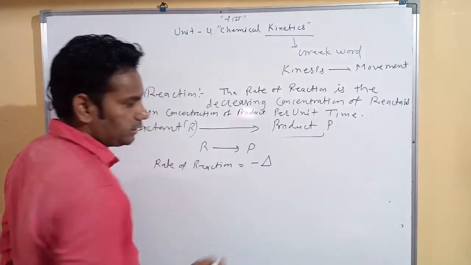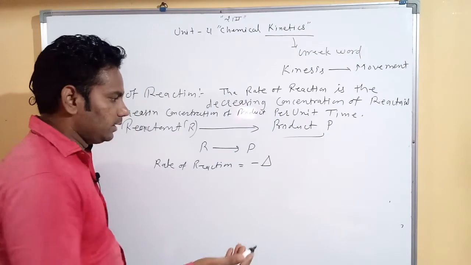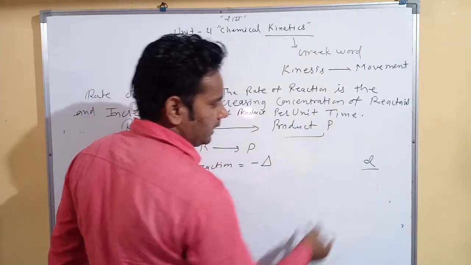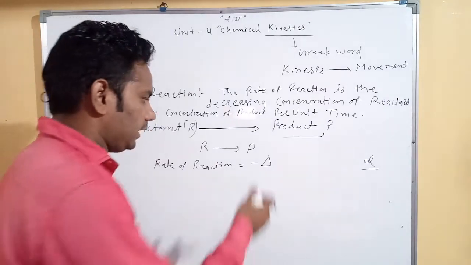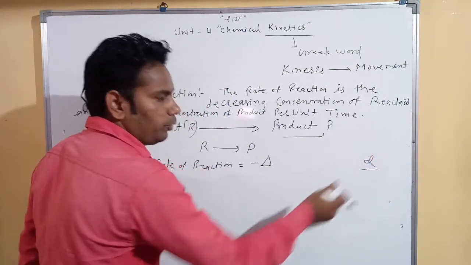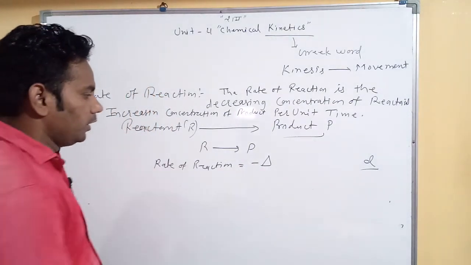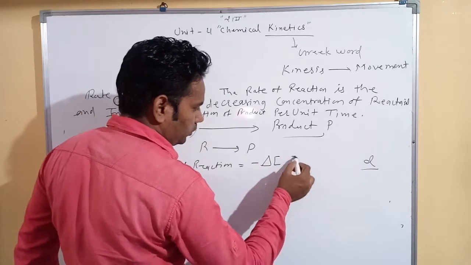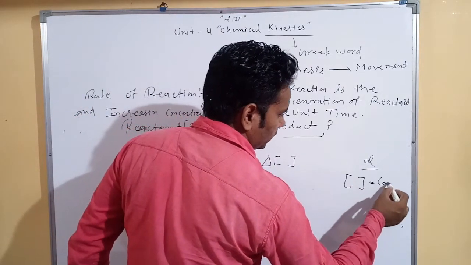For change in concentration, we use delta. Delta is used for large changes, and sometimes we use small d, also written del, which is used for small changes. The concentration is written using a box. The box means concentration.